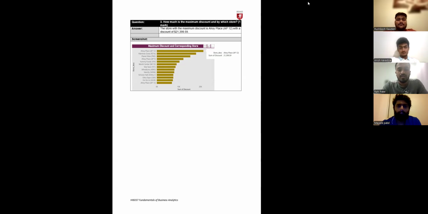So in this bar chart, we can clearly see that the Ohio place with AP12 has the highest bar, which means it has given the highest discount by the store. And the lowest discount has been given by AP13, as we can see in this bar chart.